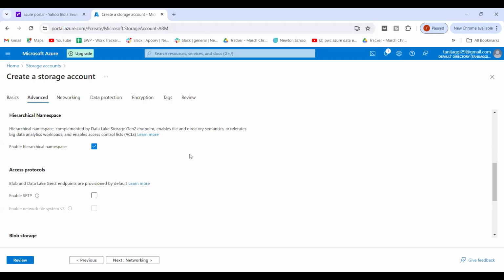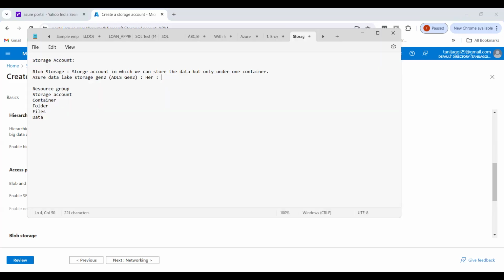So to save our data at a hierarchical level, we have to enable this hierarchical namespace. And in ADLS Gen 2, you can store any kind of data. You can store a CSV file, PDF, JPG, PNG, MP4.